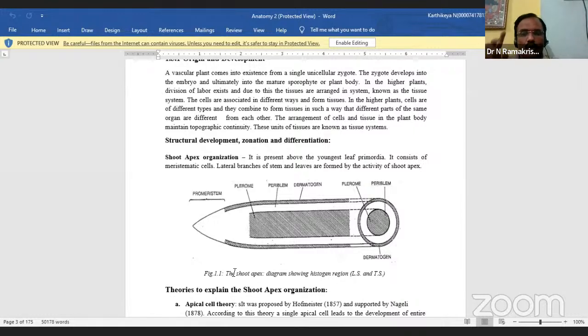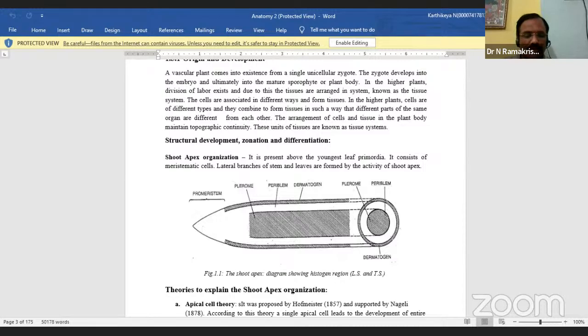There we see the eusporangiate system, and second, the leptosporangiate system. Two types of systems are there: one is eusporangiate, the second is leptosporangiate. Sometimes development is not from only one initial cell, and sometimes we see a group of initial cells. So this type of development we see in pteridophytic groups.